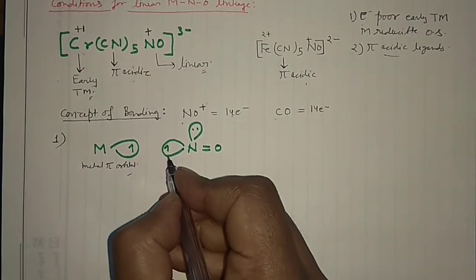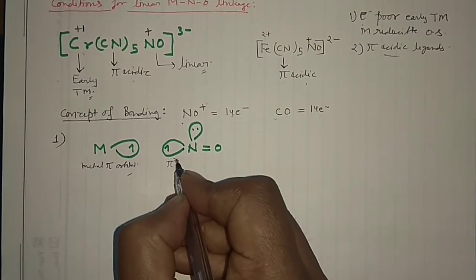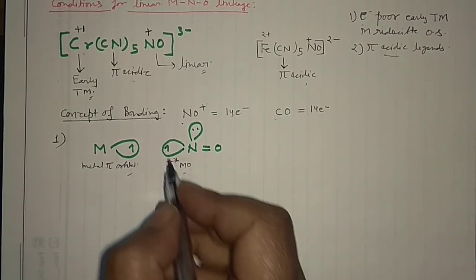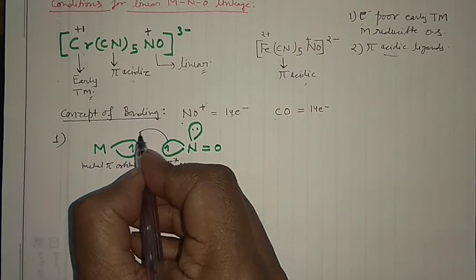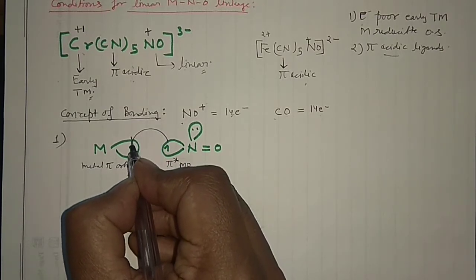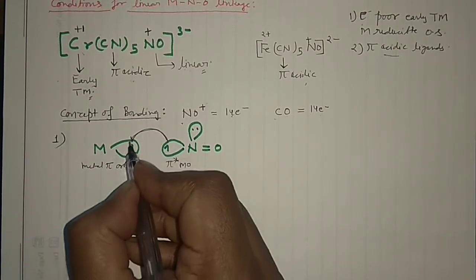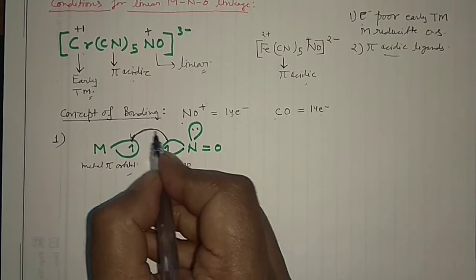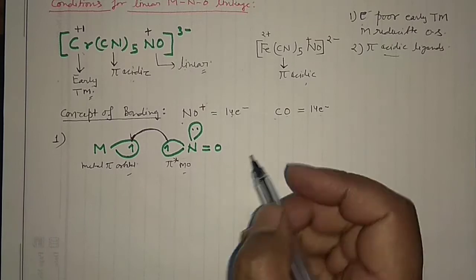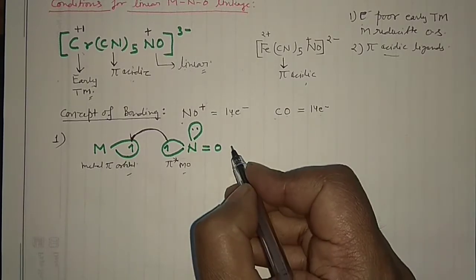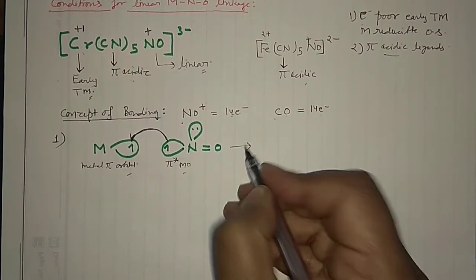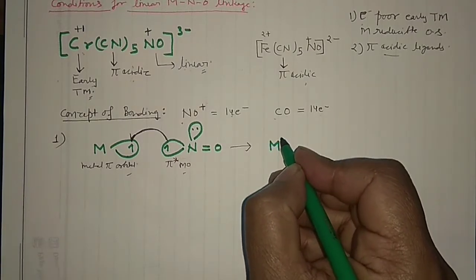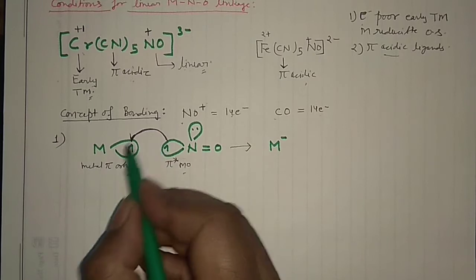Okay, and this odd electron was present in the pi anti-bonding molecular orbital of NO. So in the first case it will donate the electron from here to here. This is your half-headed arrow, and you know the half-headed curly arrow shows the movement of one electron only. So in that case, what will it result in? It will result in M negative. Now it is having the pair of electrons.